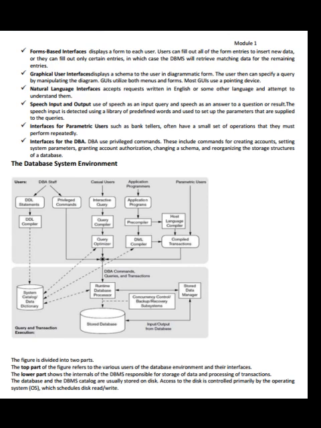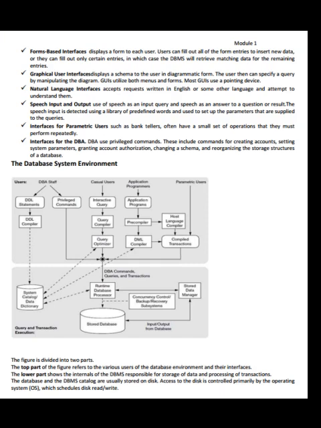Speech input and output: use of speech as an input query and speech as an answer to a question or result. The speech input is detected using a library of predefined words and used to set up the parameters that are supplied to the queries. Interfaces for parametric users, such as bank tellers, often have a small set of operations that they must perform repeatedly.